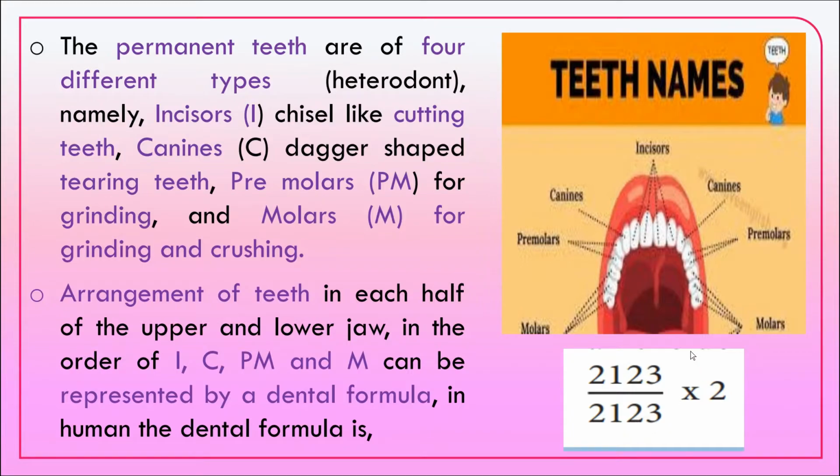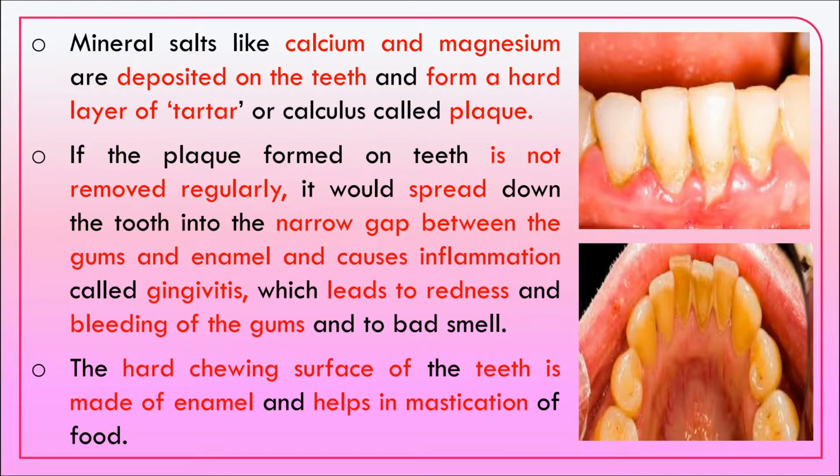The mineral salts like calcium and magnesium get deposited in the teeth and form a hard layer called tartar or calculus, called plaque. If the plaque is formed, it causes inflammation in the gums, and this is called gingivitis. This leads to redness and bleeding in the gums and bad smell. The hard chewing surface of the teeth is made up of enamel, and it must be periodically cleaned and brushed. It helps in the mastication of the food.